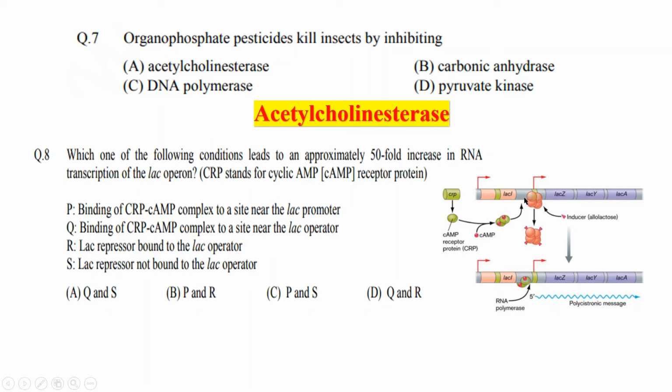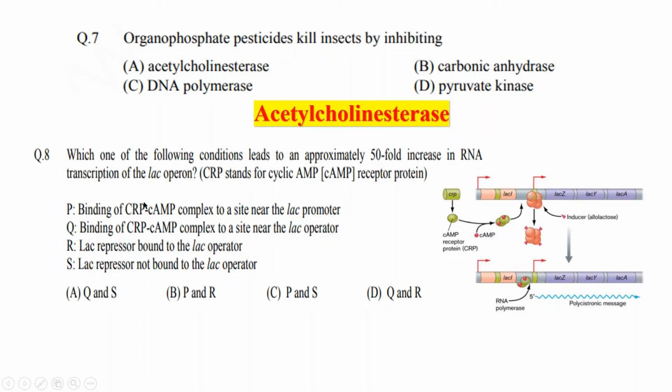And when this binds with the CAP site, and also when the allolactose, the inducer, removes the inhibitor or repressor from the operator site, then only RNA polymerase can bind to the promoter site and can activate the transcription of lacZ, Y and A genes, okay. So the binding of CAP-cAMP complex to the CAP site initiates and also increases the rate of transcription in the lac operon.